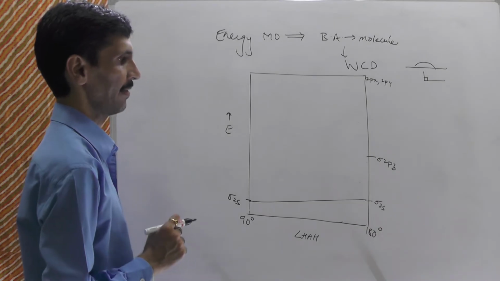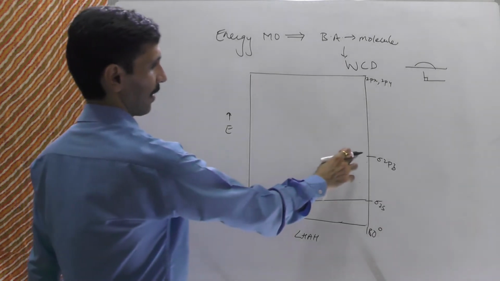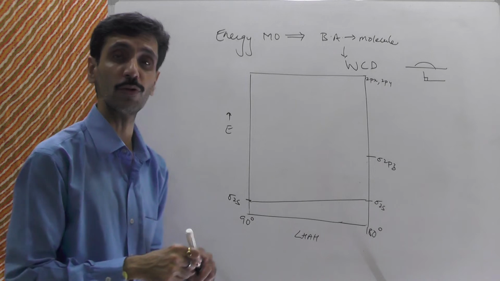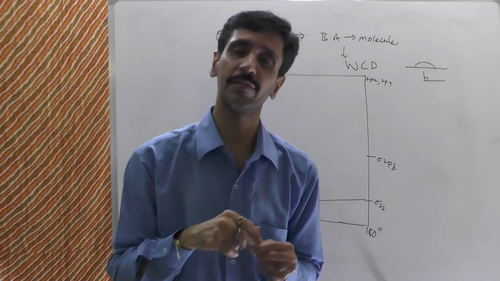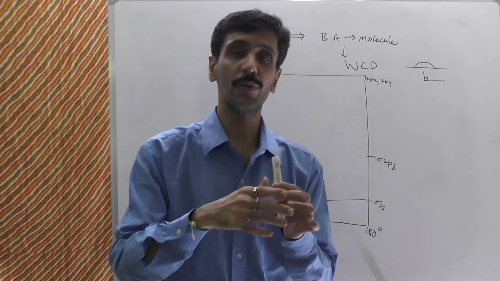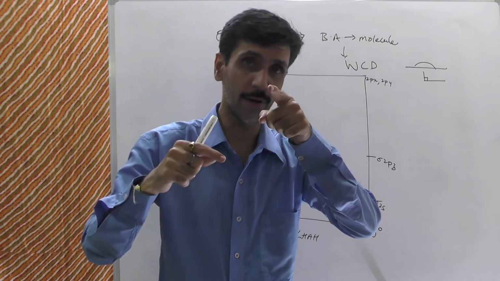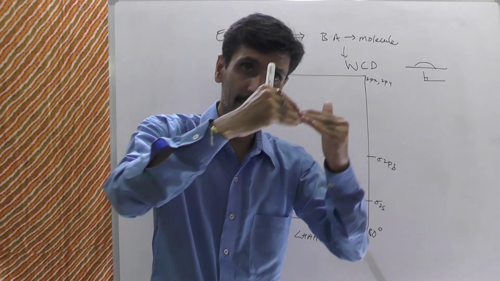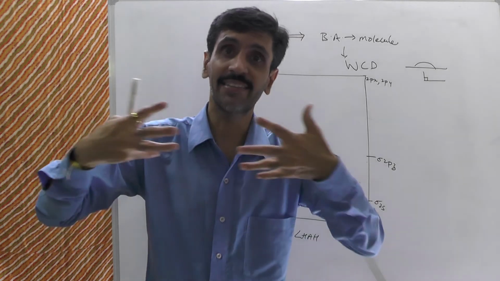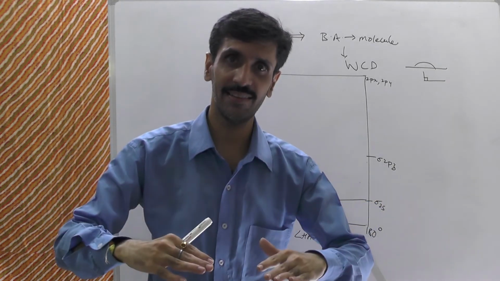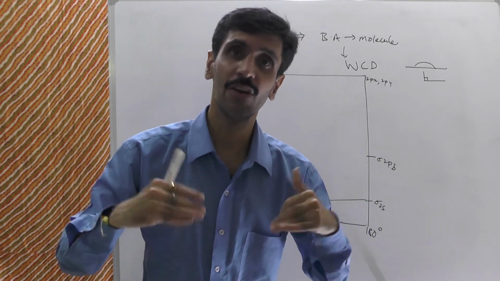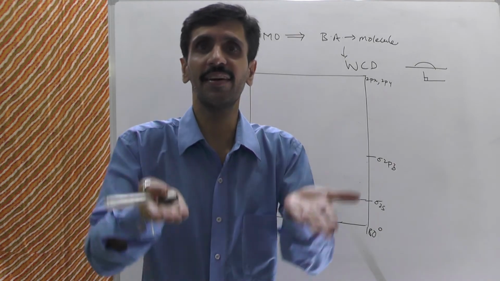Alright, now what happens is, as I told you, the sigma 2pz, what will happen to that particular energy of the molecular orbital? As I told you, that the hydrogen atoms, in case of water molecule, the hydrogen atom is going away from the z-axis. So the extent of overlapping decreases. Extent of overlapping decreases, so what will happen is, the energy will rise.